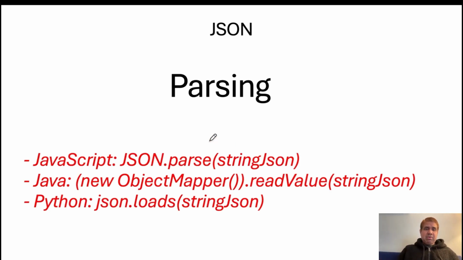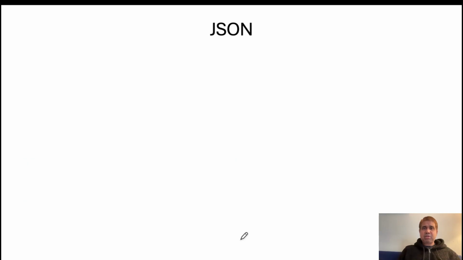Parsing. When you have JavaScript, you can use something like JSON.parse. When you have Java, you have the ObjectMapper readValue, and this is called deserialize. And to serialize it, there is another method called writeValueAsString here. So you pass a Java object and it will give a JSON document. Similarly, in Python, you have json.loads, and you pass a string, it loads and brings it to the Python program, and so on and so forth.